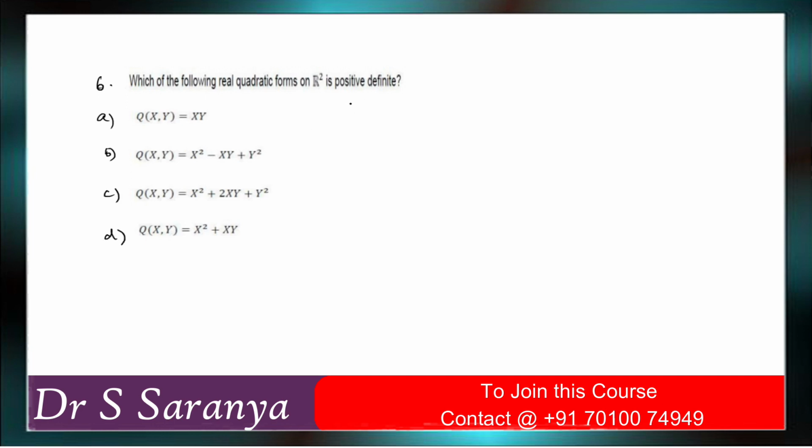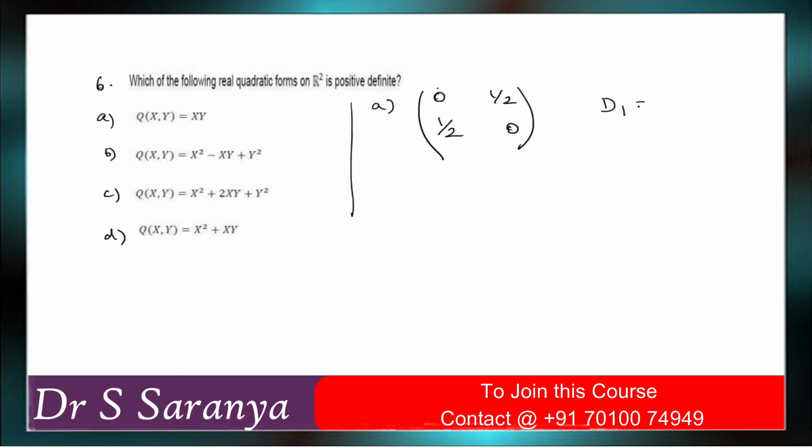This is the 2 by 2 matrix. We need to check the matrix is positive definite, which means the matrix is greater than 0, right? So the matrix is greater than 0 means all the eigenvalues must be greater than 0. So option A, you can write it as 0, 1 by 2, 1 by 2, 0, right?